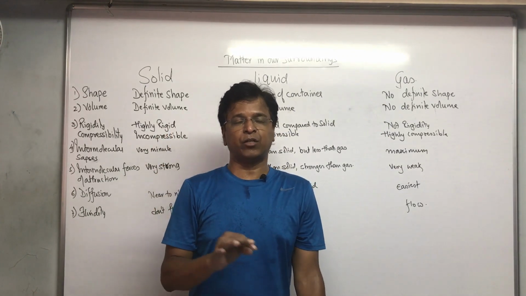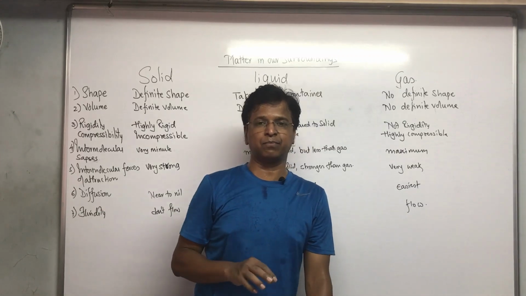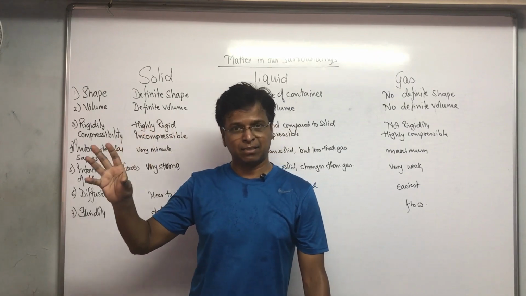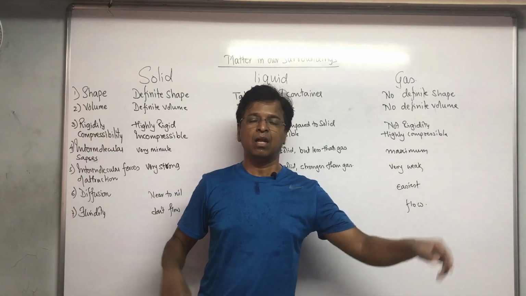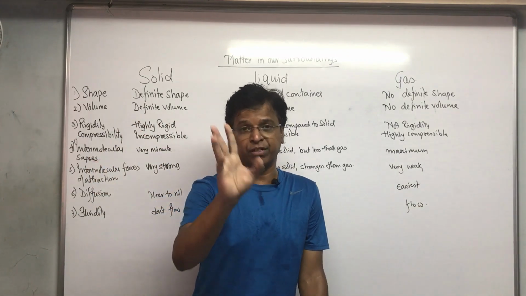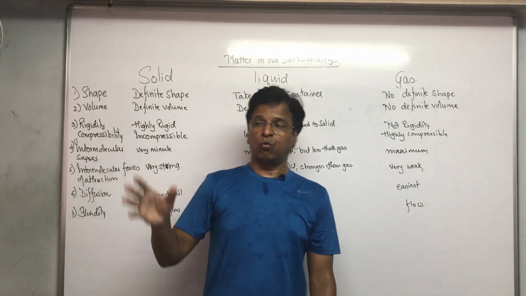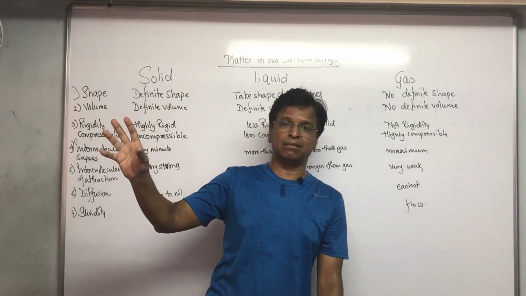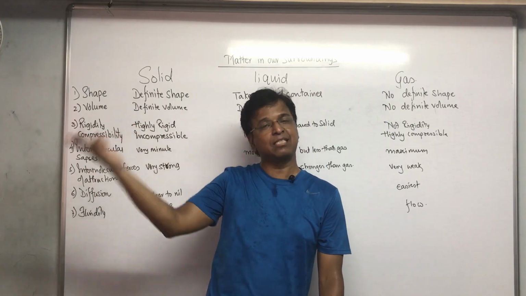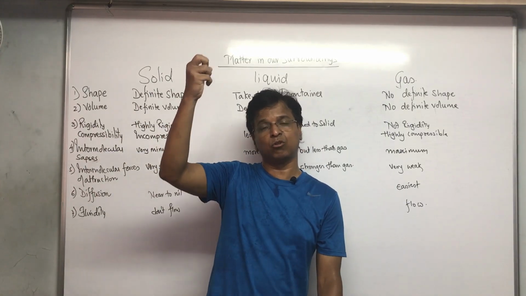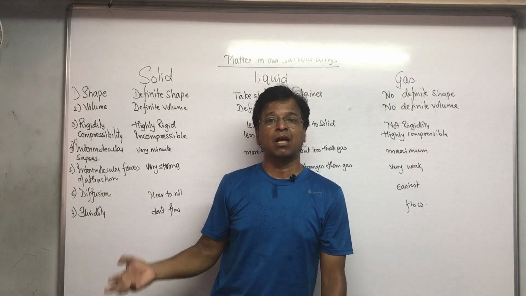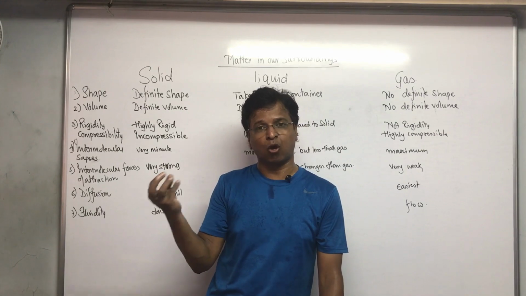To be precise, when we talk about the most common substance, water, ice, steam. Ice is a solid form. It will melt at 0 degrees Celsius. When the temperature goes below 0 degrees Celsius, -1, -2 degrees Celsius, water is in solid form, that is ice.